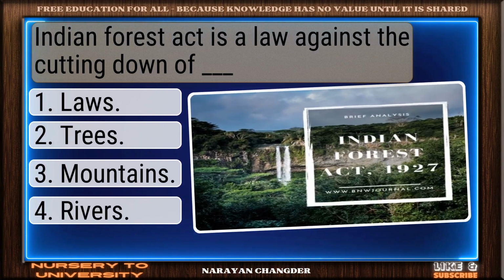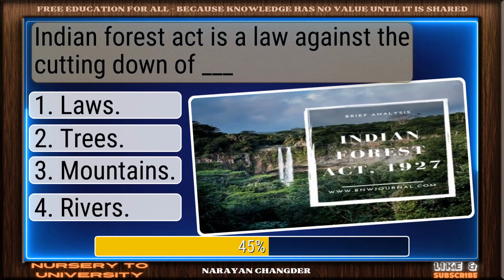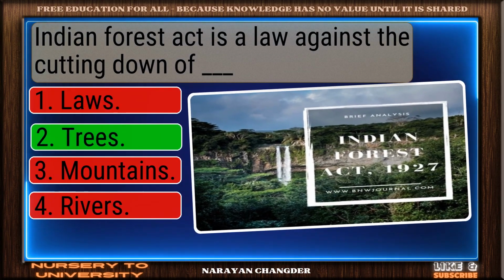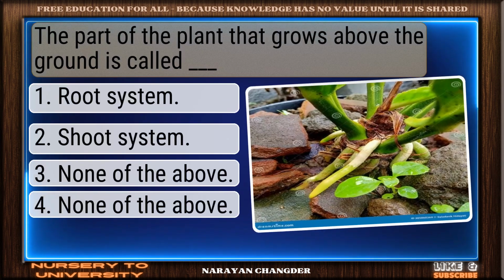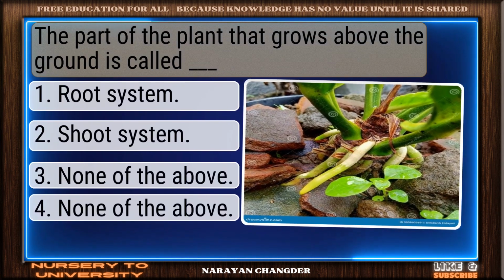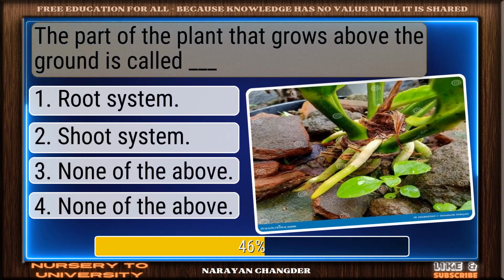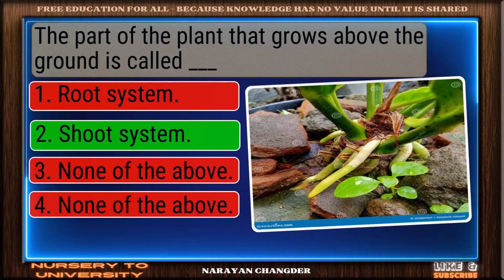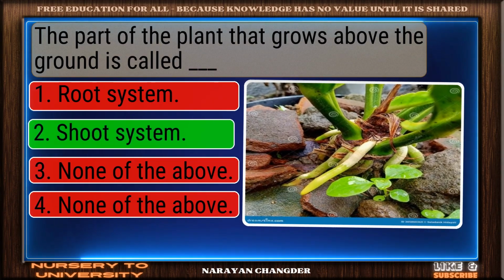Indian Forest Act is a law against the cutting down of a dash. Well reasoned. Trees is the correct choice. The part of the plant that grows above the ground is called dash. Nice selection. Shoot system is the correct and valid answer.